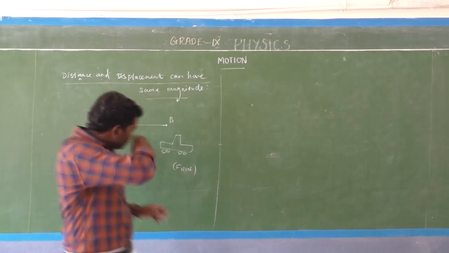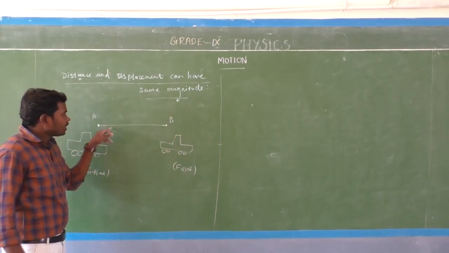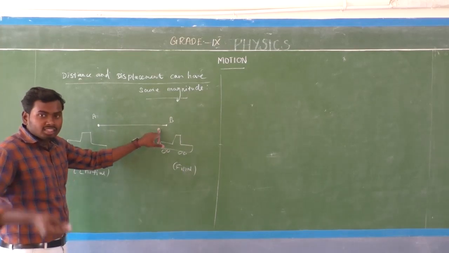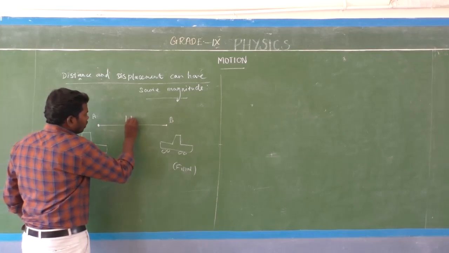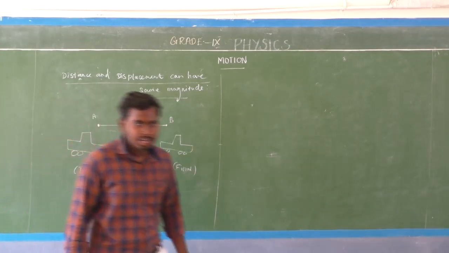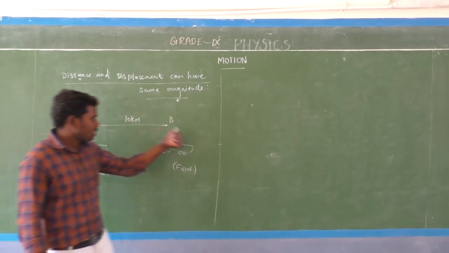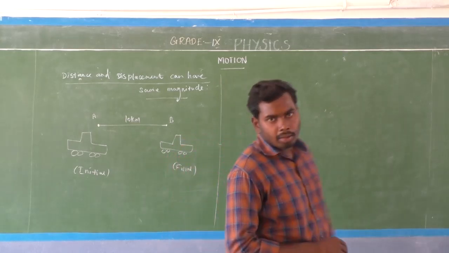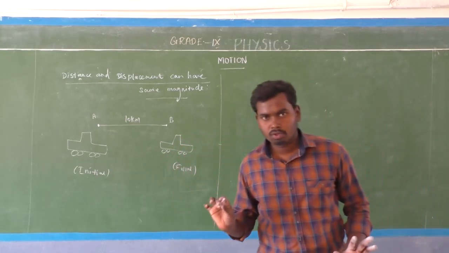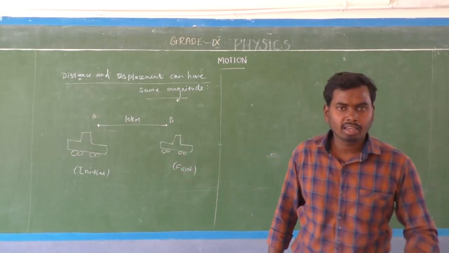Now listen here. The car comes to position B. Here the total length covered by the car is 10 kilometers, which means the distance between the initial position and the final position of the car is 10 kilometers. Now we find out the distance and displacement covered by the car.